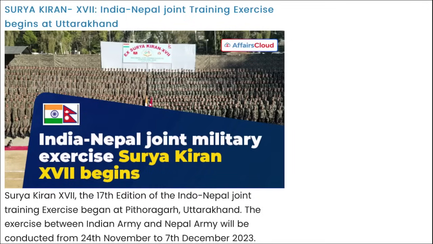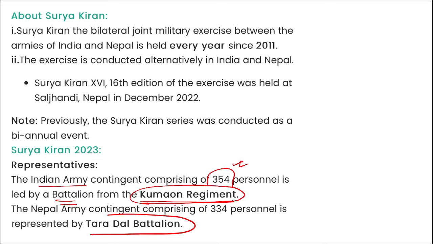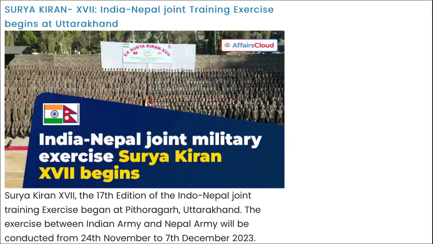Then apart from this, friends, remember from India which contingent took part in this exercise? So remember, from the Indian Army, the Kumaon regiment, which consisted of 354 personnel, took part in this exercise. So which battalion took part? Kumaon regiment from the Indian Army, and Taradal battalion from the Nepal Army took part in this particular exercise. Right? Do take a note of it.